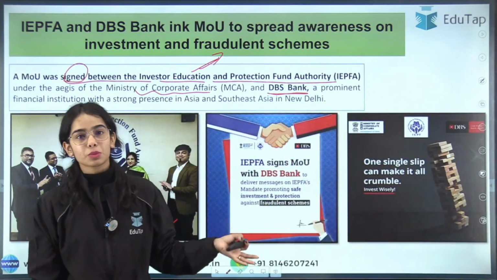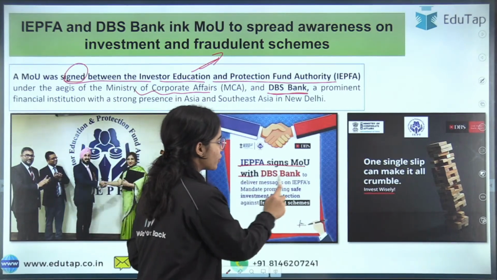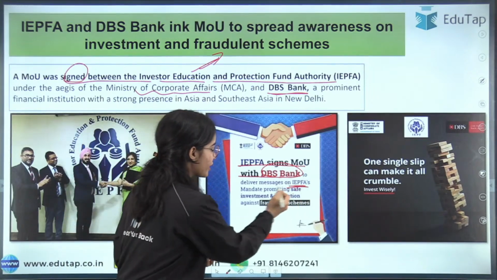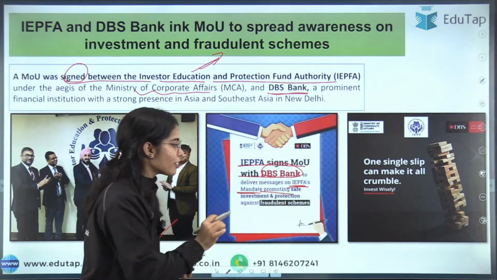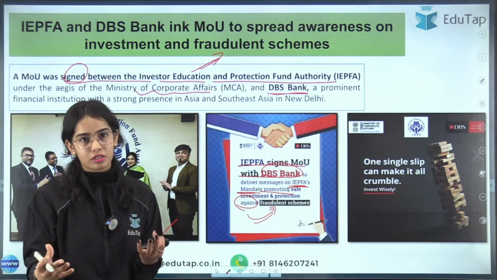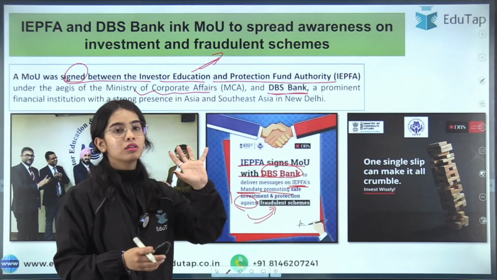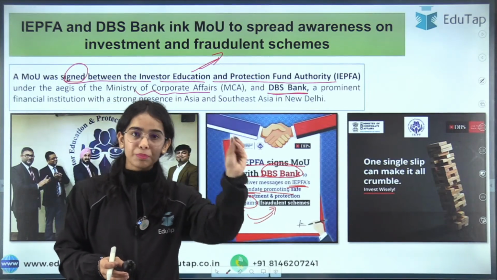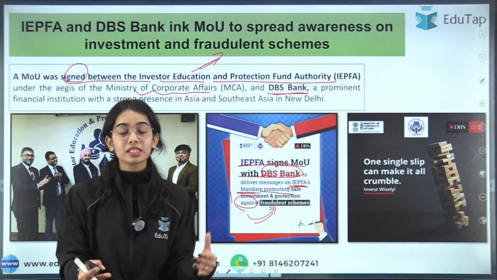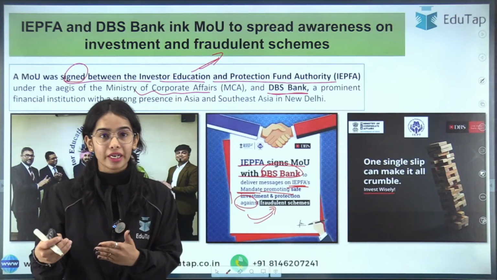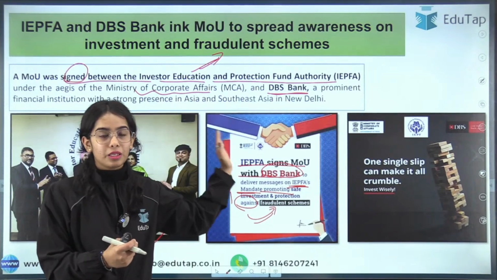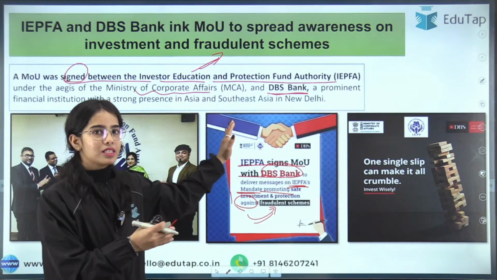So why has this MOU been signed? IEPFA signs the MOU with DBS Bank to deliver the messages, to spread the information on the IEPFA's mandate, promoting the safe investment and protection against the fraudulent schemes of the fraudsters. Okay, the investors should be safeguarded. They should have the complete information that there are different kinds of activities going on from the fraudsters. The message has to be spread. So that's why the IEPFA and the DBS Bank have come together and signed this MOU.